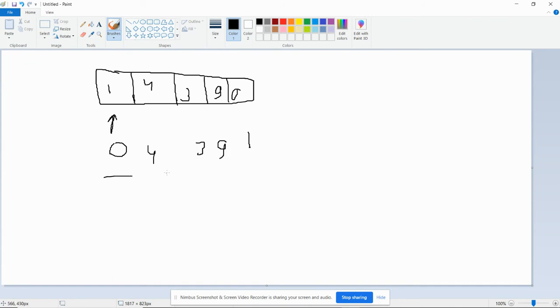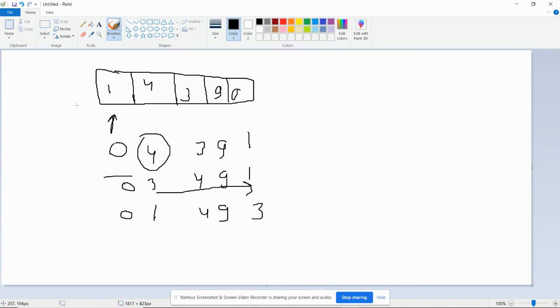Now, the second time, I will take this 4 and move forward from the second number to the last. So I will compare 4 to 3. 3 is less, yes, so I will replace it. This has become 3, this has become 4, and this is my new array. Again I will move with 3 to 9. 3 is less than 9, no issue. I will move with 3 and 1. Yes, 1 is smaller than 3, so I will replace it. Now the next loop will start from this element.